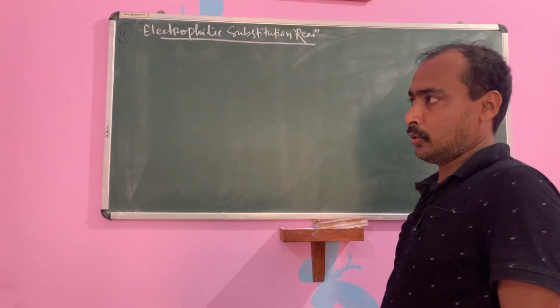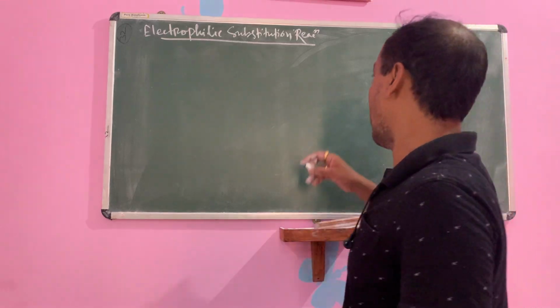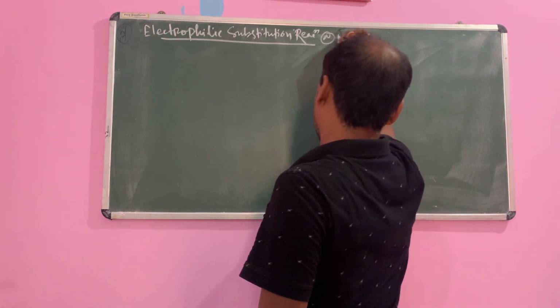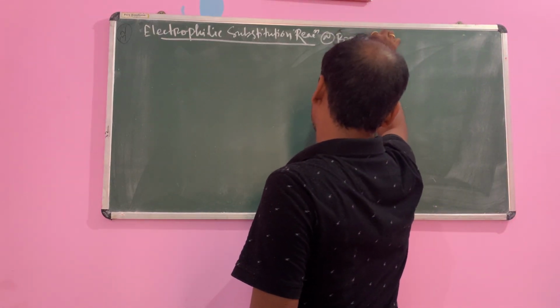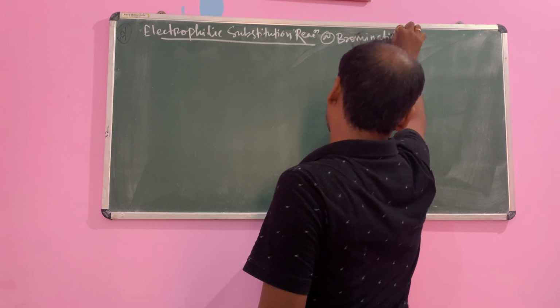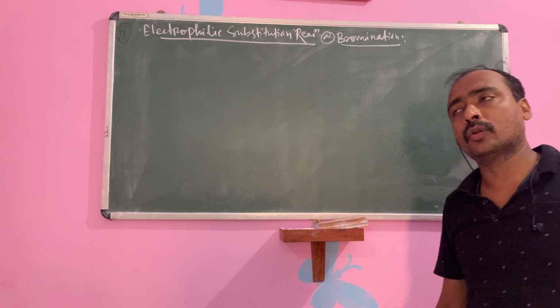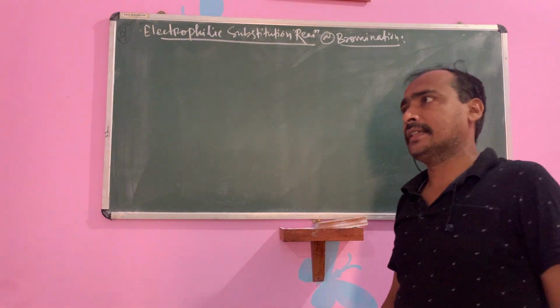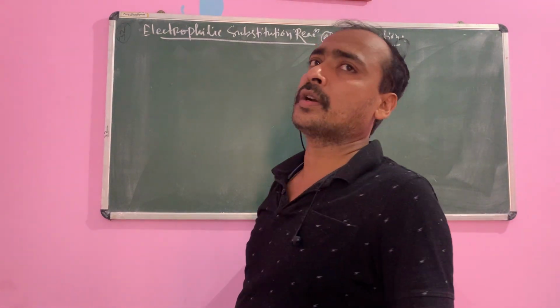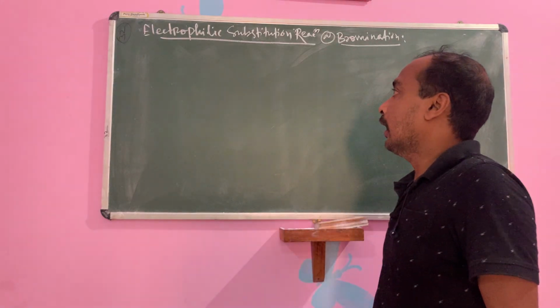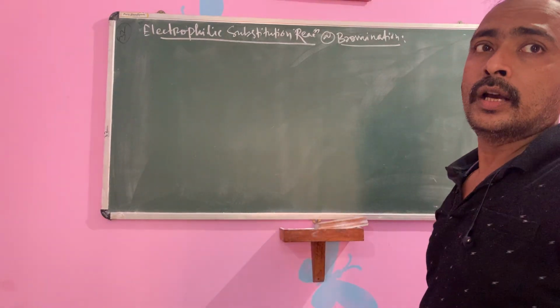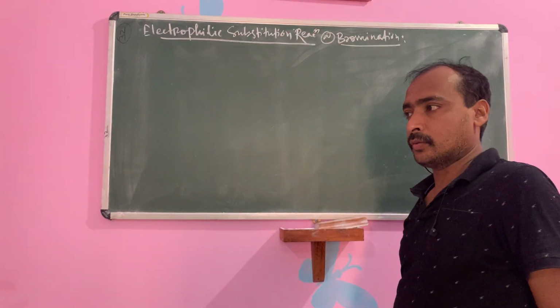your nitration and sulfonation. Okay, children. So one by one we will go. That is your bromination, that is your halogenation. Bromination is halogenation. Then nitration, you know children, nitration in presence of nitric acid and concentrated sulfuric acid forms nitro derivative. Okay, and this is your halo derivative, and the next one is sulfonation.